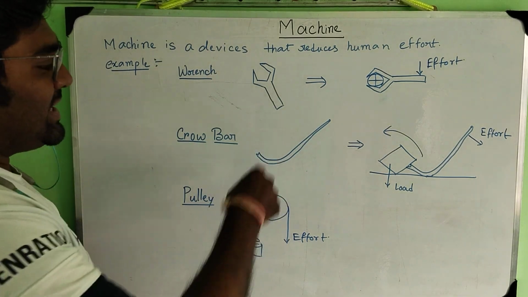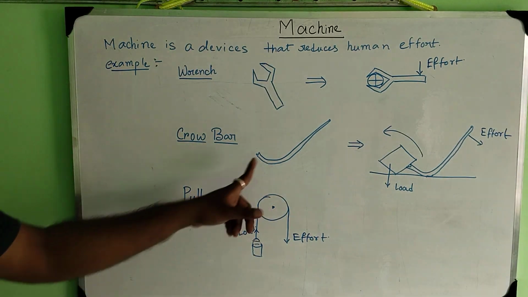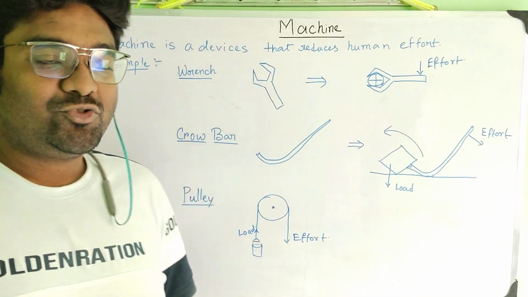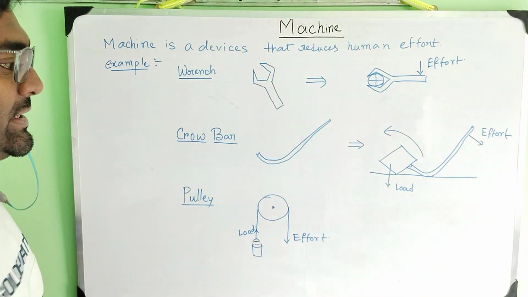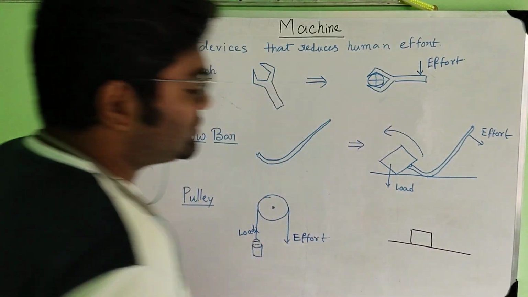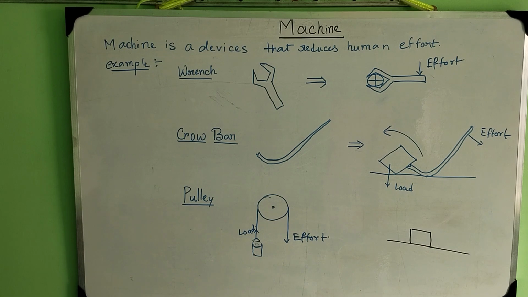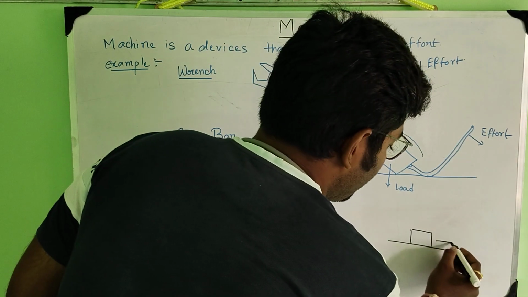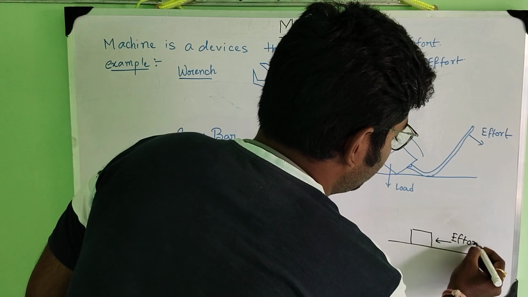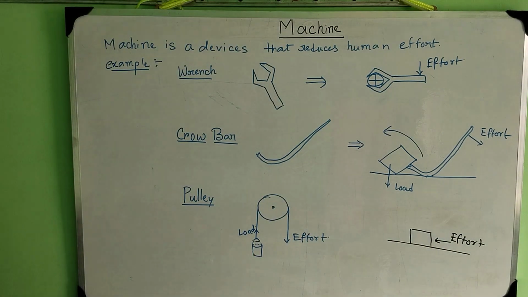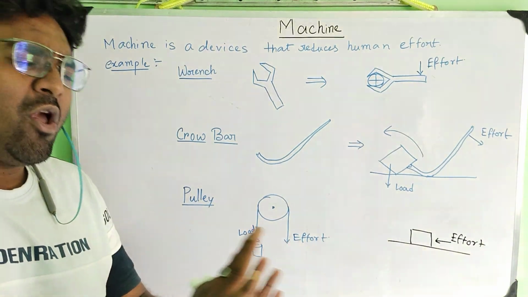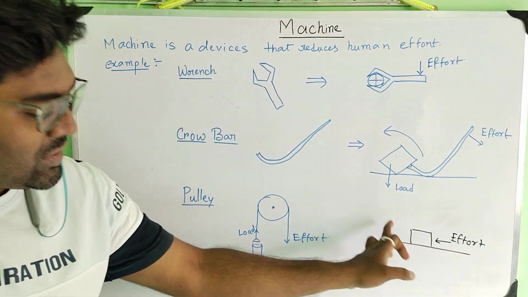A crowbar looks like this. This crowbar is used to lift heavy loads, to lift heavy objects. Suppose a heavy block of stone is there. If I want to push the heavy object with just my effort, it is very tedious for us. We have to give a lot of force, then only it will displace.